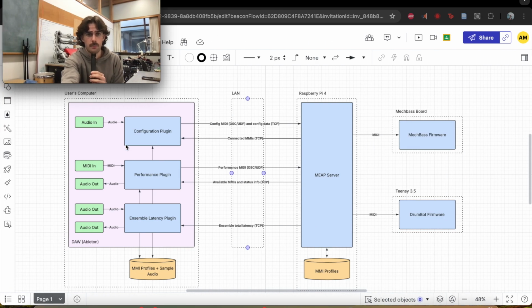The configuration plugin will be used to configure new mechatronic instruments and will require the user to enter certain information about their instruments and also run a latency routine. More on that later. It'll also provide a performance plugin, which will be predominantly used when performing with the instruments.